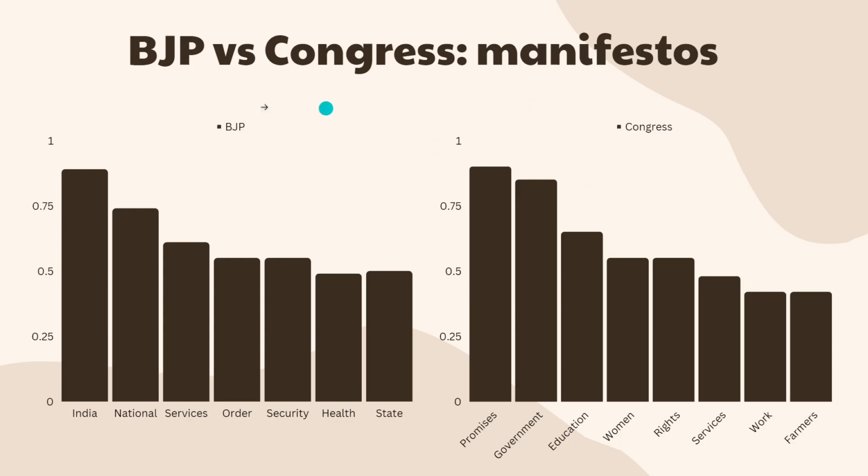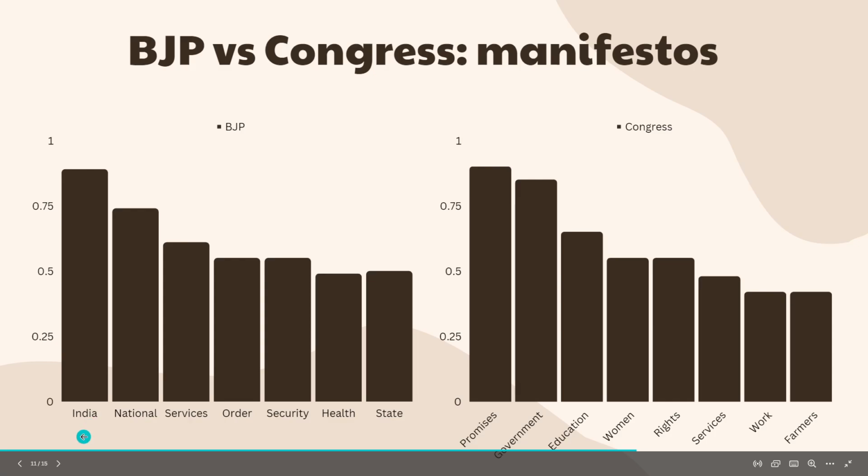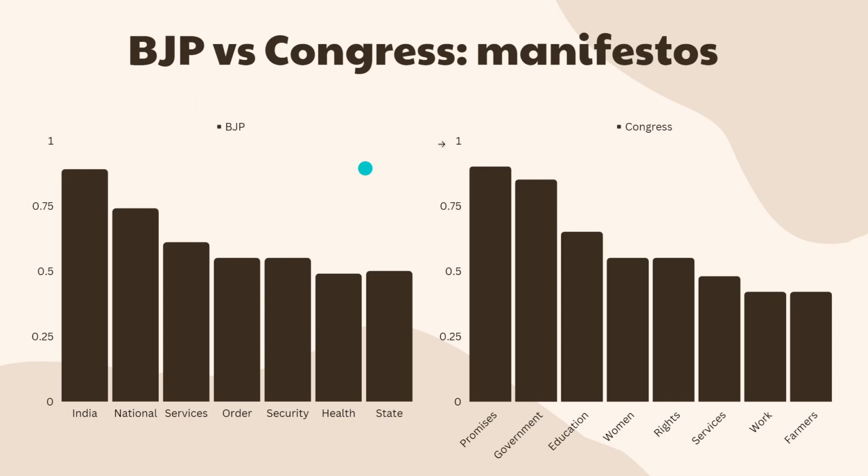Okay, we also looked at the manifestos of these parties to see what they seem to be promising, and we found some very expected results. Like the topics in the BJP manifesto seem to be around India, nationalism, services, order, and state, which is what you would expect from a nationalist party, which has been in power for 5 years.